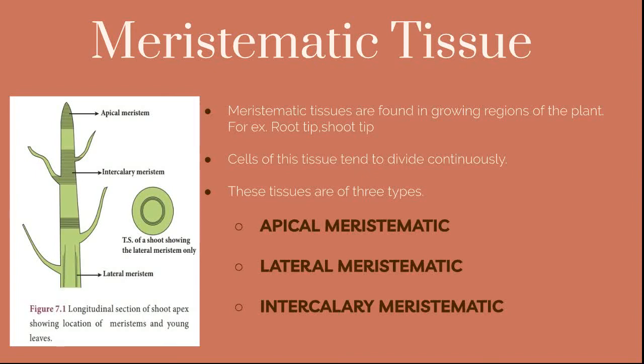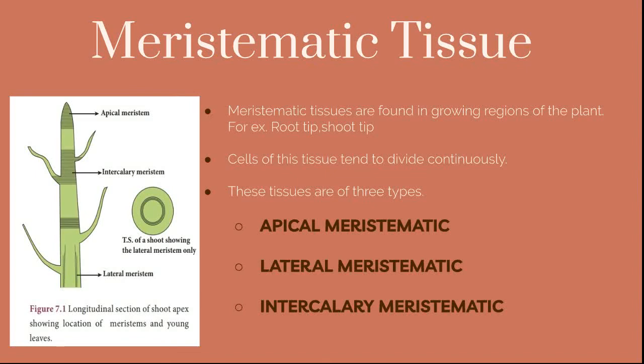Meristematic tissue is found in the growing regions, that means at the tip of the root and tip of the shoot, and they continuously divide. That means their main function is that they keep on forming new cells. They are again of three types: apical meristematic, lateral meristematic, and intercalary meristematic, as shown in the diagram over here.